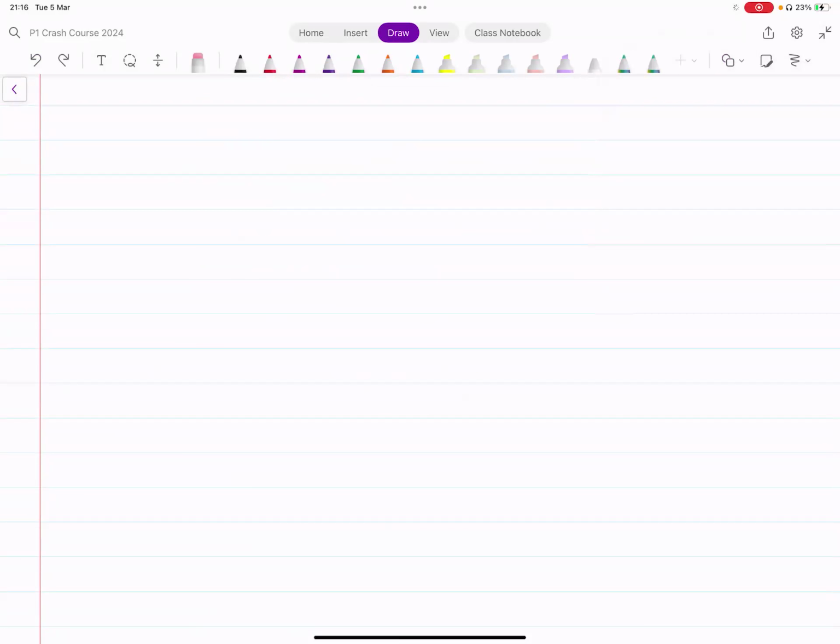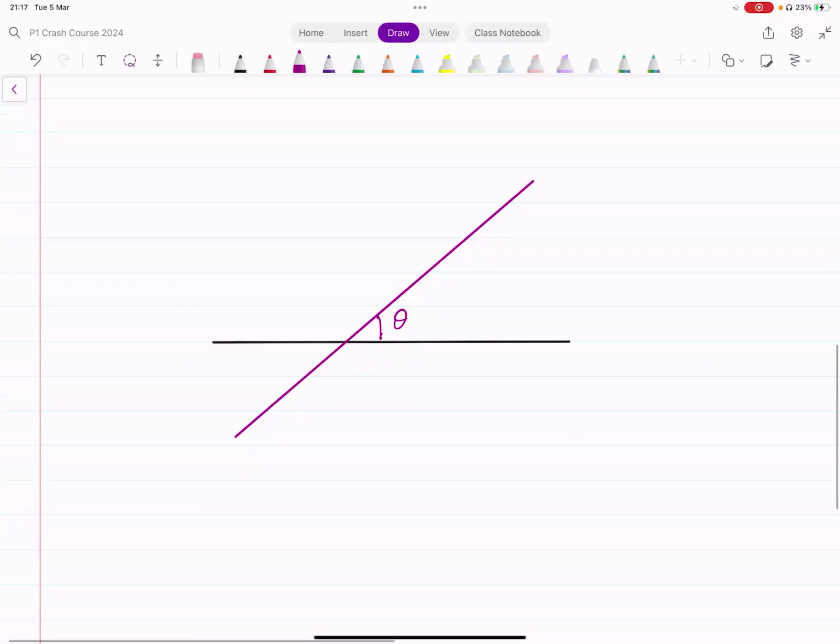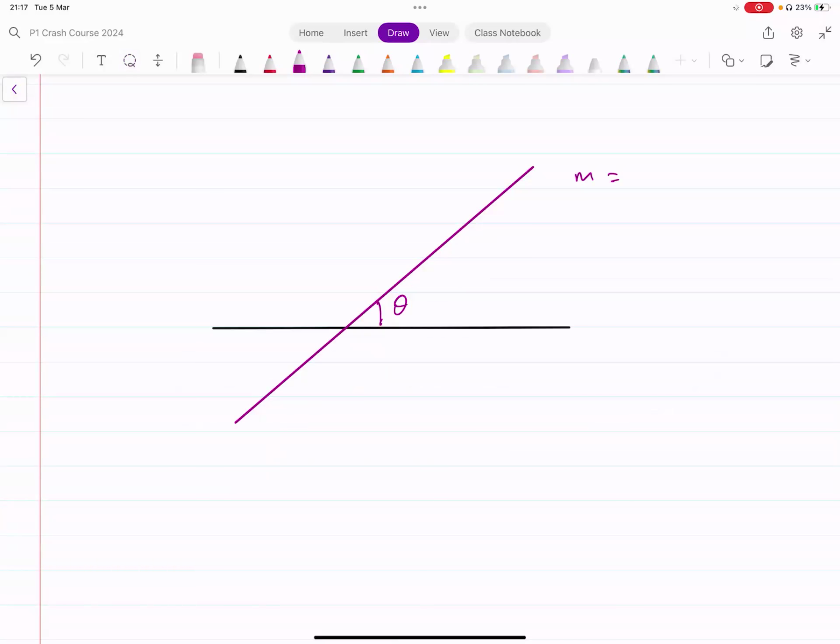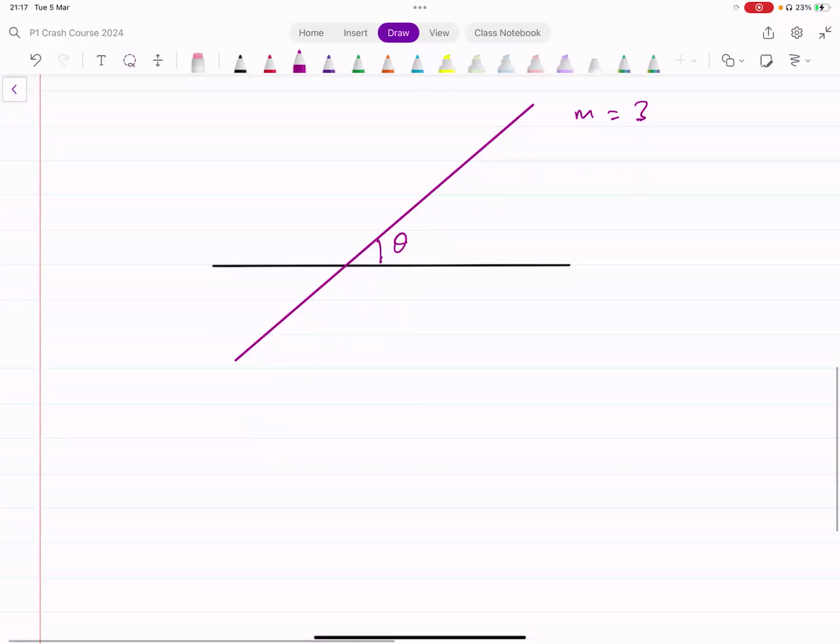Yeah, so let me write it down here. This is the x-axis. If you have a line that's passing through the x-axis like this angle that we have here, we don't have to make a triangle. That was just to understand where this formula comes from. We could have something like this. We want to find this angle theta. Let's say the gradient of this line is 3. How do you find this angle theta? All you have to do is you say tan theta equals 3, and that gives you the value of theta. Tan inverse of 3 gives you 71.6 degrees. That's the angle between the line and the x-axis. Okay, that's the idea.